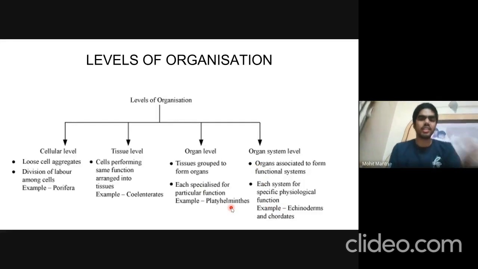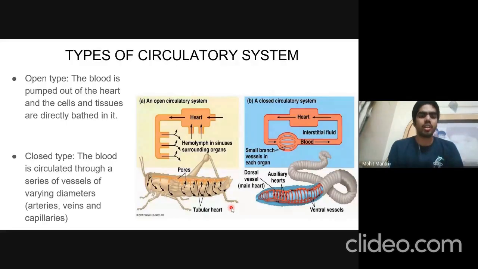The other thing is types of circulatory system. There are two kinds of circulatory system. One is open type, another one is closed type. In the open type circulatory system, the blood is pumped out of the heart and the cells and tissue are directly bathed in it. So the tissue comes in direct contact with the blood, and through the pores, the hemolymph or the blood from the sinuses enters the heart and is recirculated.